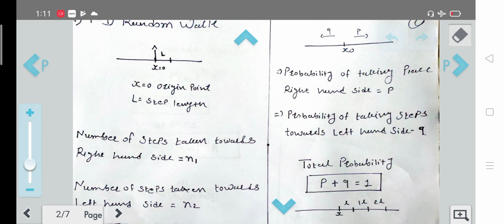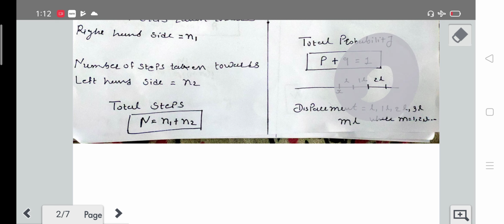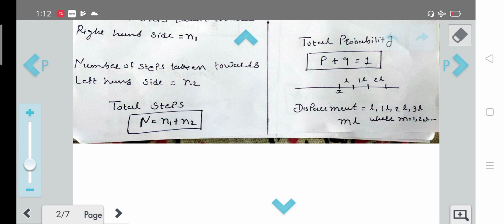Now let's talk about displacement. Here you can see the step length, which is L. As the man or particle moves forwards, the displacement will be a multiple of the step length, by an integer 1, 2, 3 and so on.